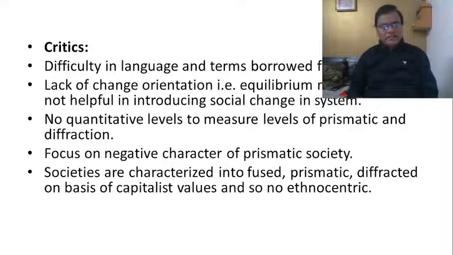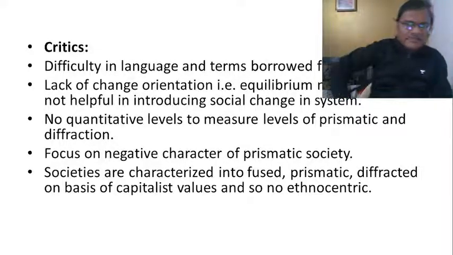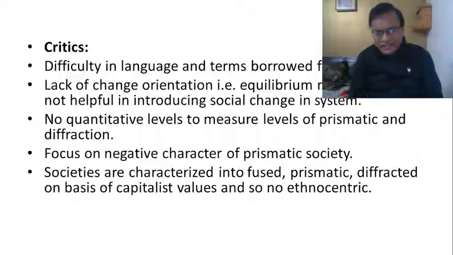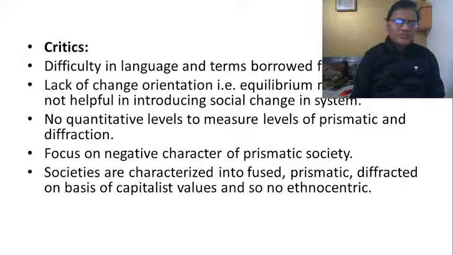Next, this is broadly what we call prismatic society and Riggsian models. And these Riggsian models are criticized by various thinkers. You can see the criticism here. First one is difficulty in language and terms borrowed from sciences. What Riggs has done is that he felt that he could make a scientific theory by borrowing terms from science, physics, chemistry, and natural sciences. And the language used by Riggs to describe all the concepts is also very, very complicated. That is what the critics have said.